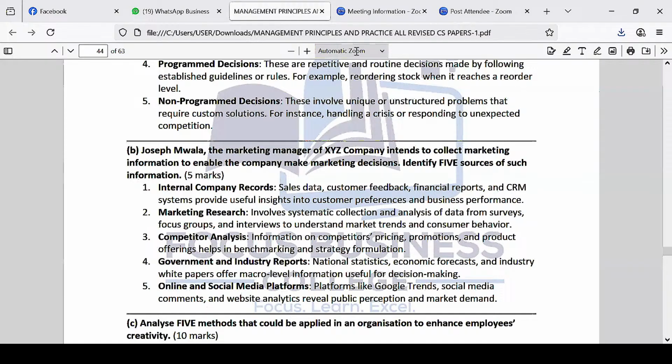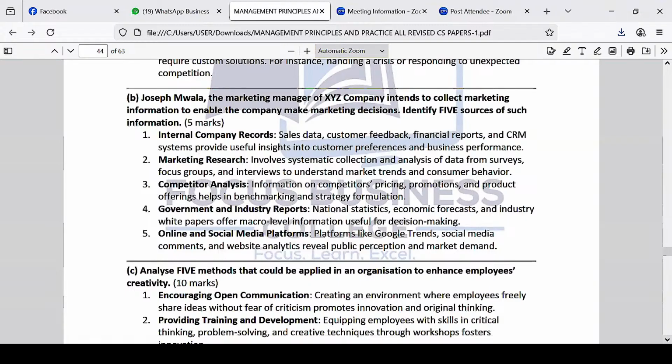Decision-making strategies or techniques. I don't know if you're getting me, Wendy. They are not types of decisions, but basically, consensus is a decision-making technique, participative also. Basically, those are techniques, but the question was asking about types of decisions. So that's a very good trial. At least you've been able to get clarity on that. So that's okay. Now, the next question here is asking,